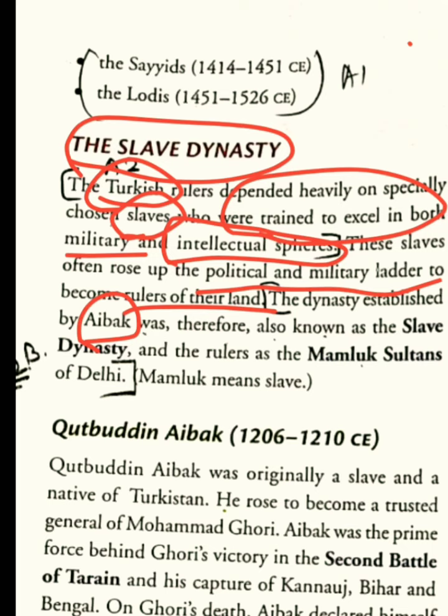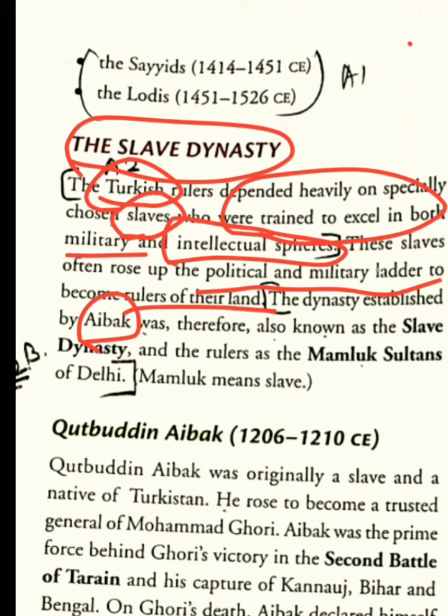He was a viceroy, but after the death of Muhammad Ghori, he became the independent ruler of those areas. So from whenever the rule of Qutb-ud-Din Aibak started until it ended, we call this period the slave dynasty.